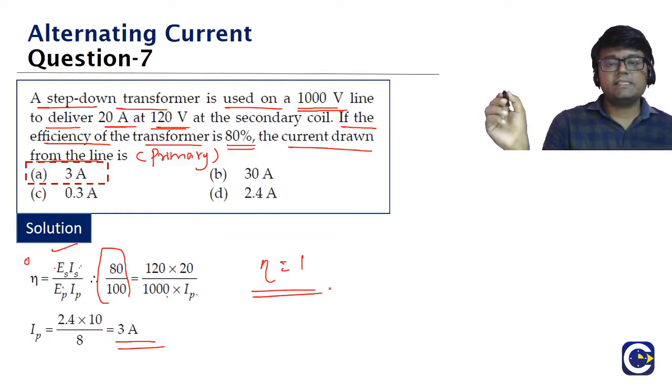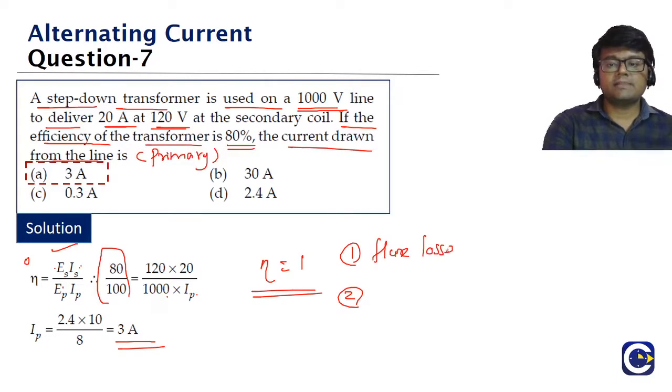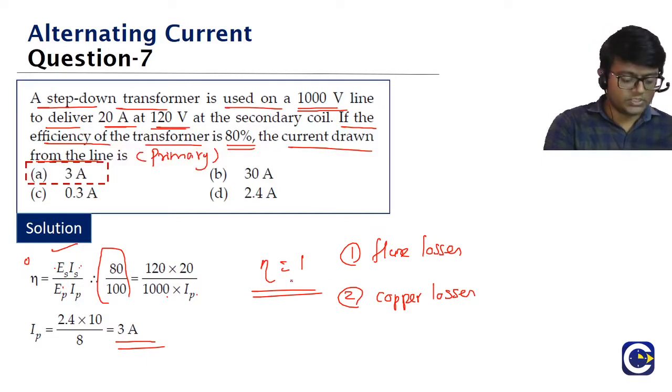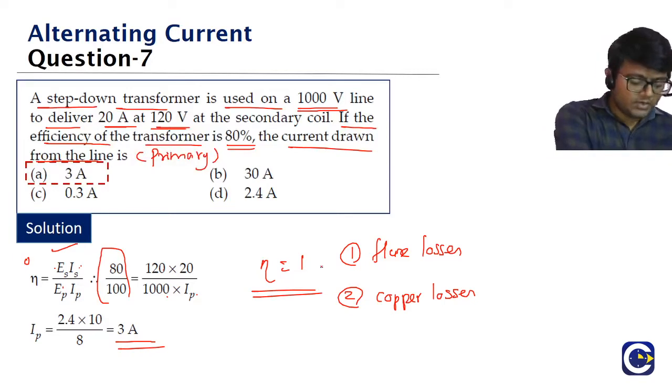If there is no power loss at all, the efficiency factor is 1. And sometimes we can expect some theoretical questions on the reasons for the power loss. You should remember them. One is improper winding. There will be some flux losses, and there will be some copper losses because of the heating of the copper coil. There will be some loss of power or energy basically. So we can even have questions on the reasons for the power loss. Okay, we'll go on to the next one guys.